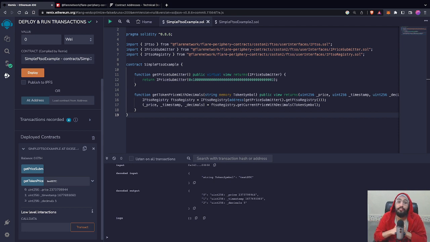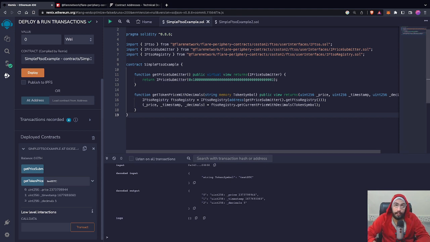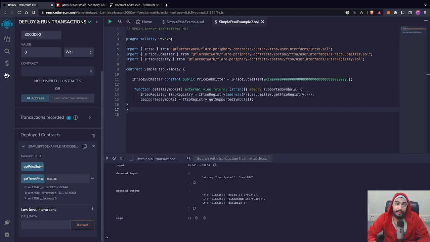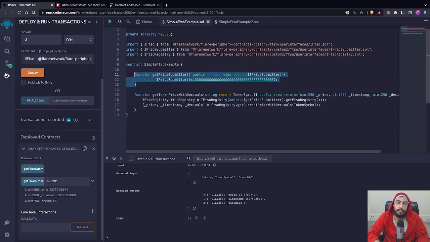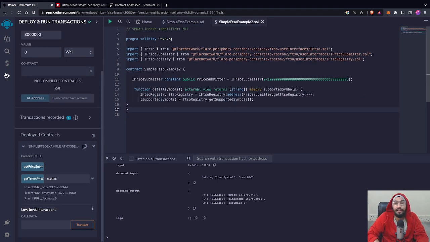So now I have one more example that I have already created. As I said, there are a number of things that you can do, and there are a number of methods that you can call from FTSO registry, and one such method is get supported symbols. So I have already written the smart contract. You can create this as a constant. For this example, I've created price submitter as a constant.